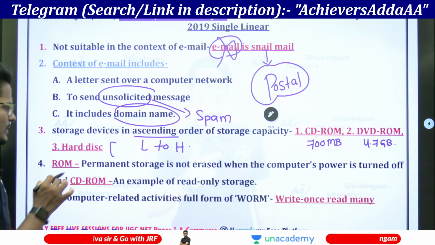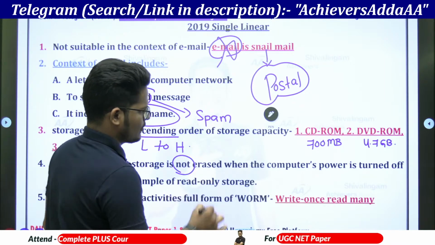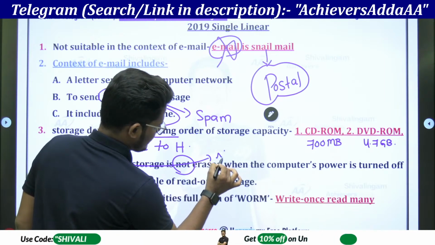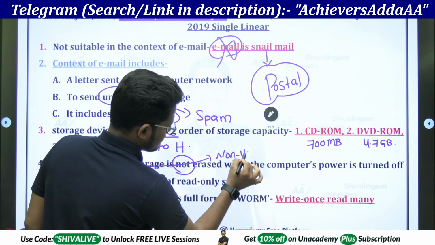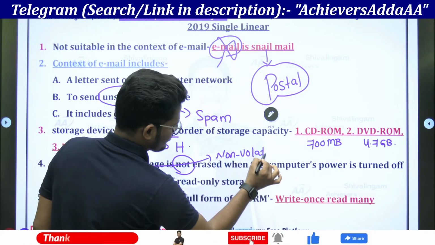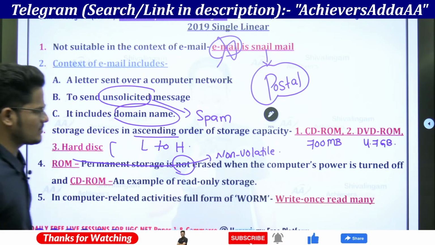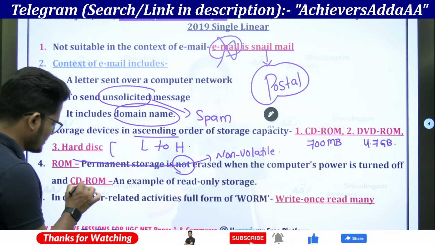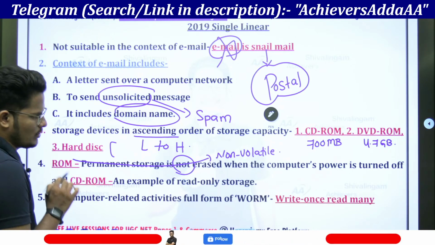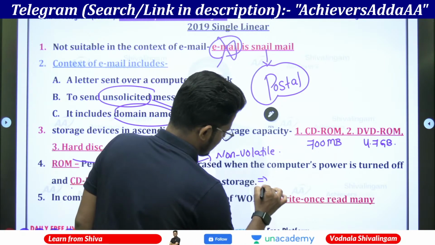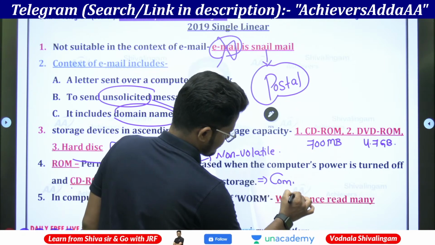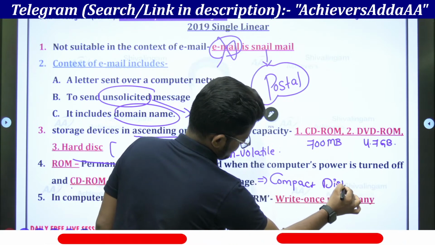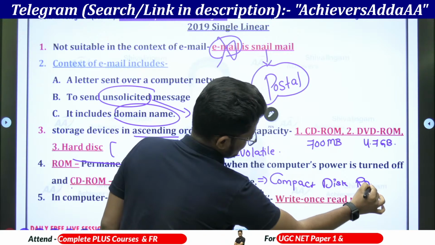ROM is a permanent storage, not erased when a computer power is turned off. That is, ROM is non-volatile in nature. CD-ROM is an example of read-only storage, because CD-ROM stands for compact disk read-only memory.